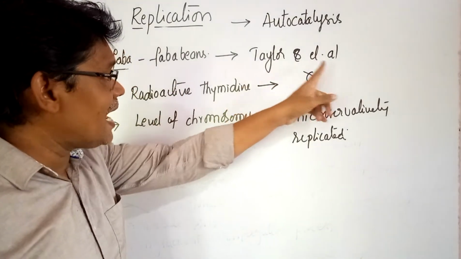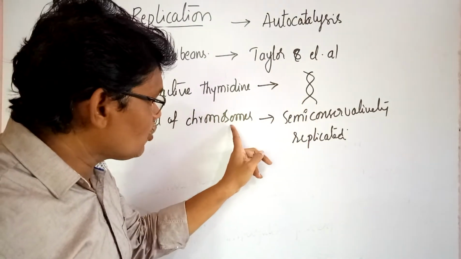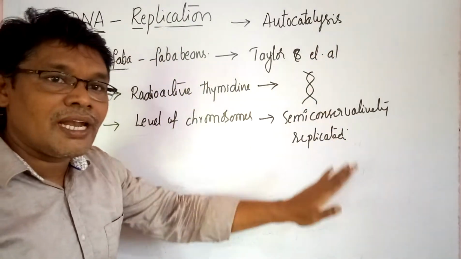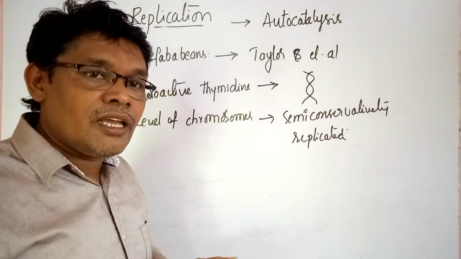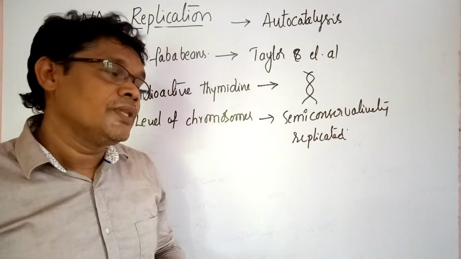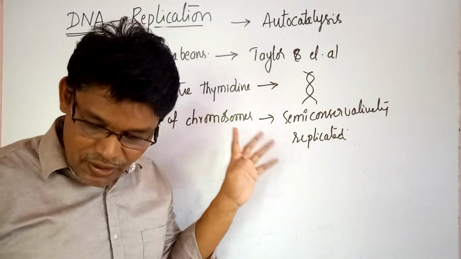But in Taylor et al., at the level of the chromosomes, the DNA molecule present in the chromosomes is also semi-conservatively replicated. So it is finally concluded that DNA replication occurs in the semi-conservative method. Okay. The next one is what process occurs in this semi-conservative replication process.